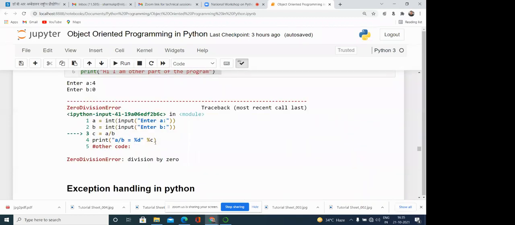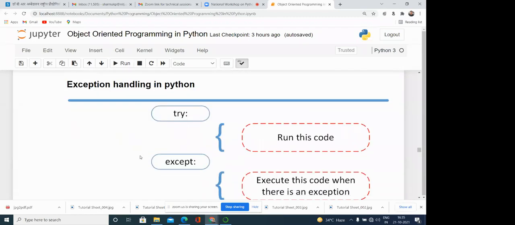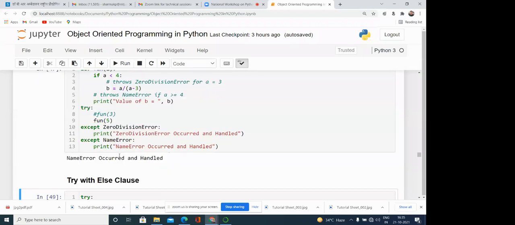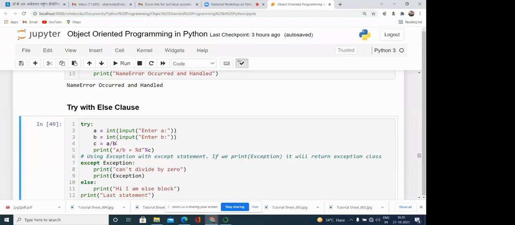So if we want to handle the exception, take this example: suppose we are generating a ZeroDivisionError class object. Exception can handle it because it is the superclass. If we write some subclass or some parallel class, then we are not able to handle this exception.